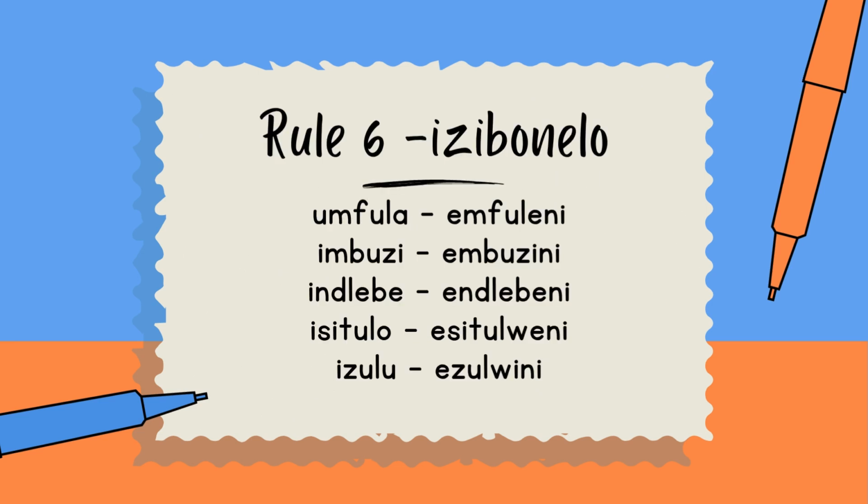For example, umfula, it ends with a, so it will be emfuleni. Imbuzi ends with i, so it's going to be embuzini. Indlebe ends with e, so it's endlebeni. Isitulo ends with o, and it's going to be esitulweni. Izulu ends with u, and it's going to become ezulwini.